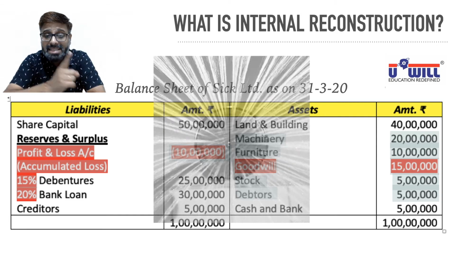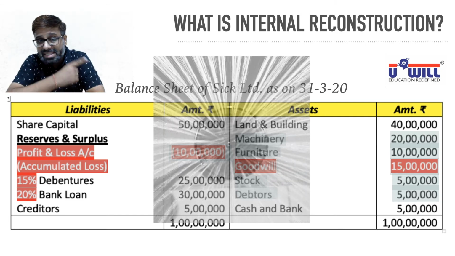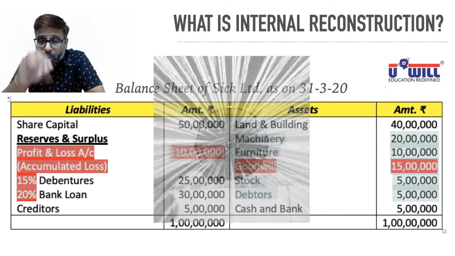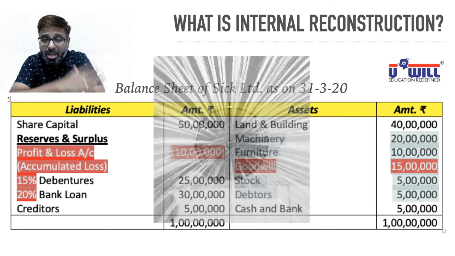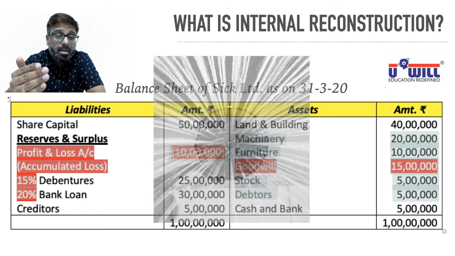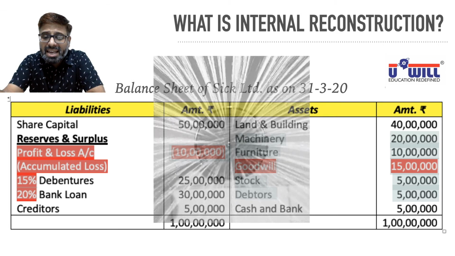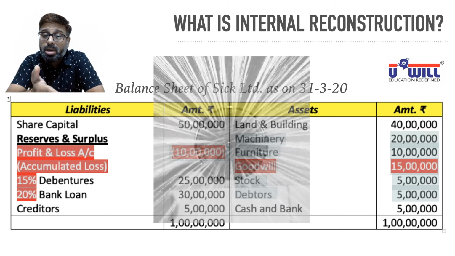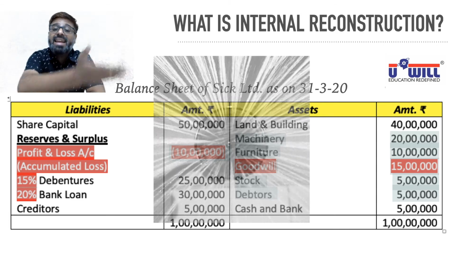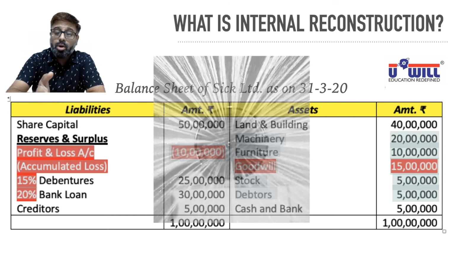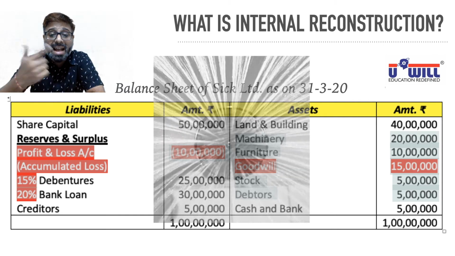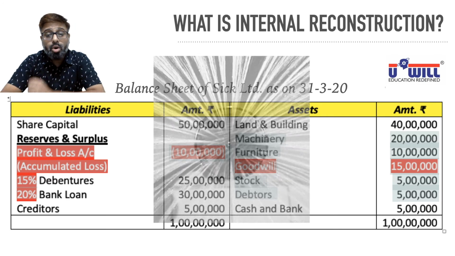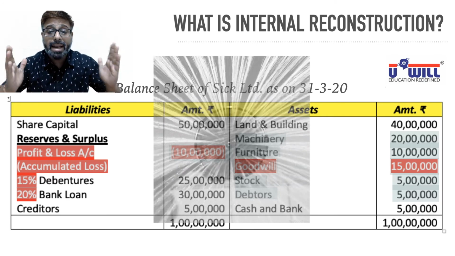Understand it why. As I said, one alternative is liquidation. Now suppose this company goes into liquidation. You'll sell your assets and pay your liabilities. Then maybe so less amount is realized by all these overvalued assets that debenture holders may not even get 15 lakhs. Bank loan may not even be able to recover 25 lakhs after sacrificing that money what we are asking them to do. So first alternative, we'll have to sit and negotiate with them.